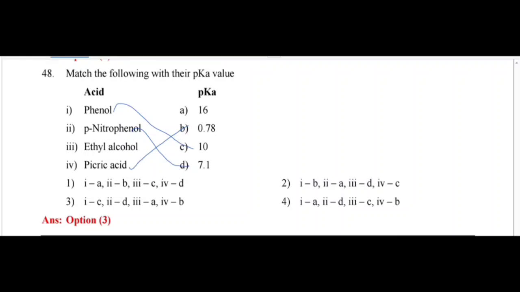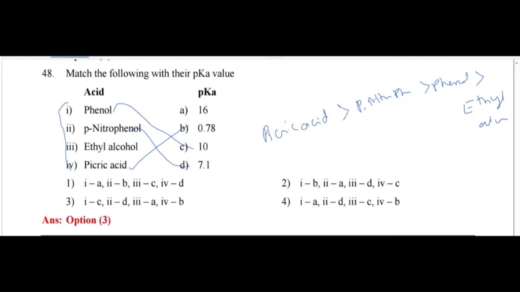Out of these four, picric acid is the most acidic, so its pKa value is very low. So picric acid first, and after picric acid you have paranitrophenol. After paranitrophenol I have phenol, and after phenol, ethyl alcohol.